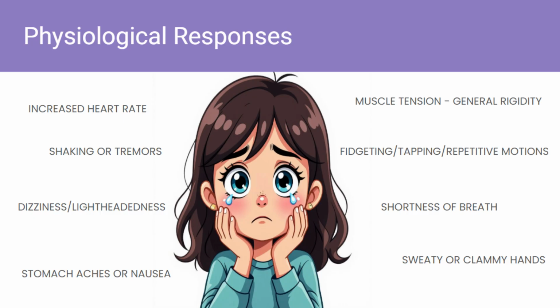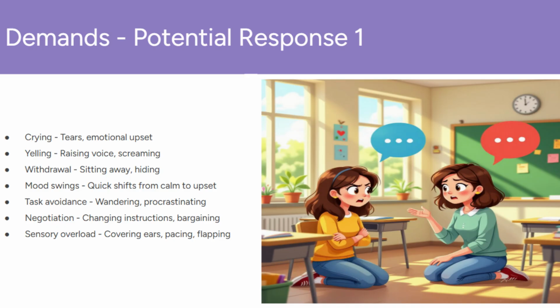This is what these children can feel with the simplest demand, such as get dressed, brush your teeth, do your homework. It is so important that if we see these signs, or if the child tells us, that we pause, empathize, and reduce demands. There are two ways PDA children may respond to demands. The first is exhibiting some of the reactions shared earlier when we spoke of fight, flight, fawn, or freeze, but some additional ones to be aware of are as follows.